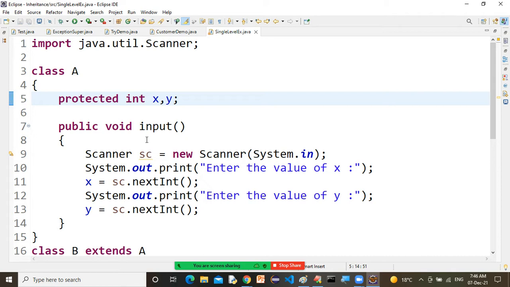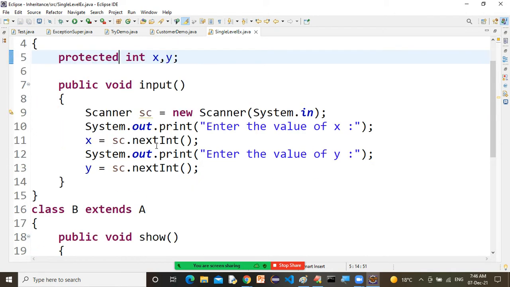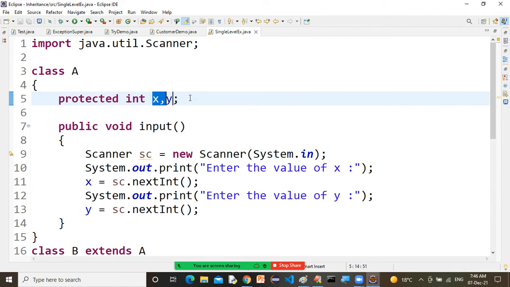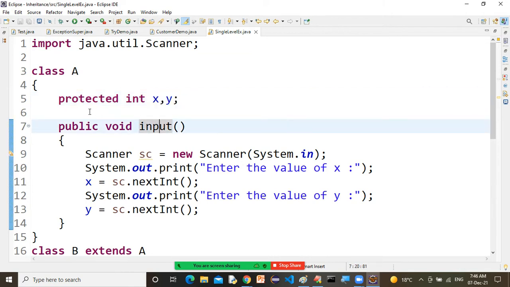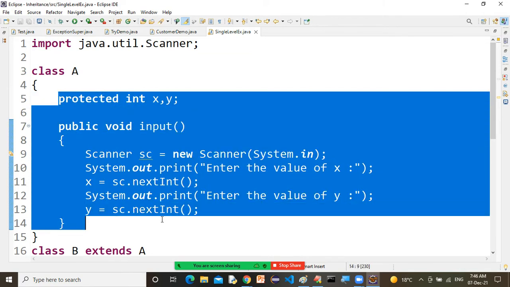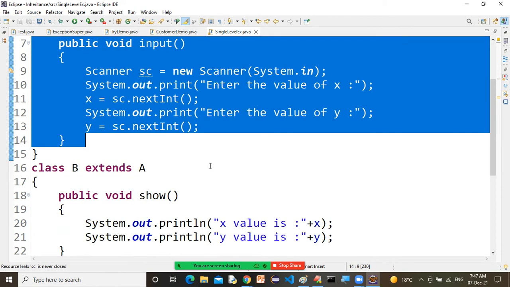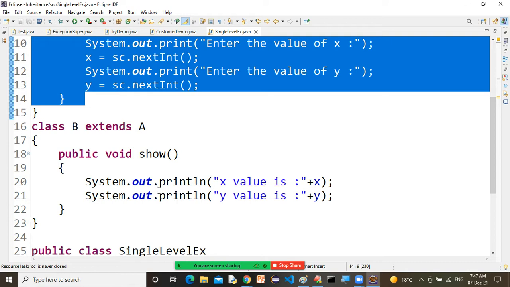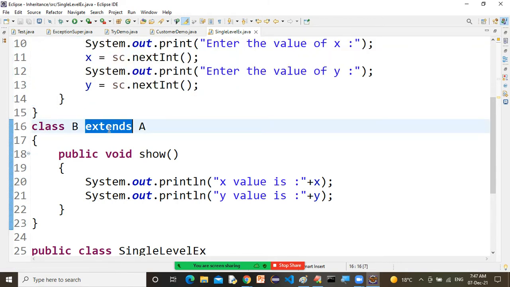Now I will tell you what is public, protected, default. Don't worry. Now look, in the A class we have two variables, x and y, and one method. And all these properties and features are already available in class B. Why? Because class B is extending from class A.